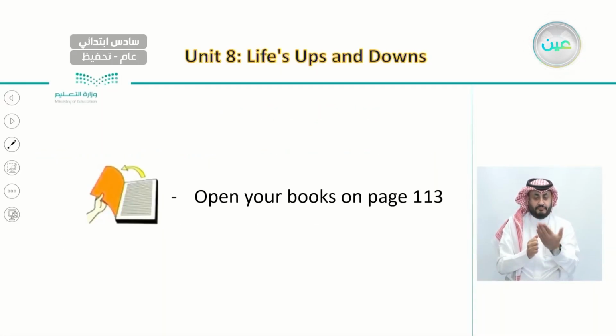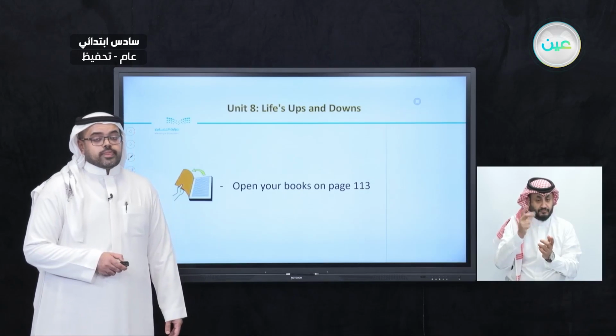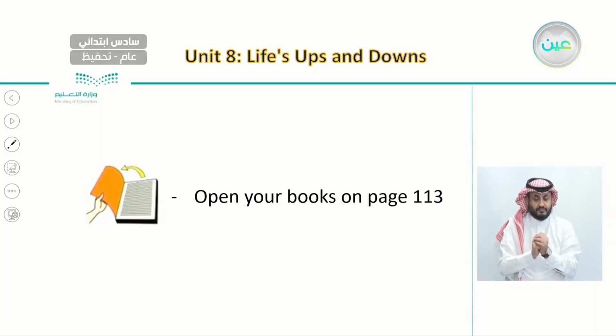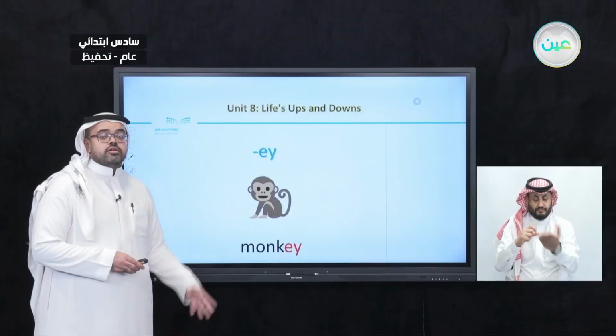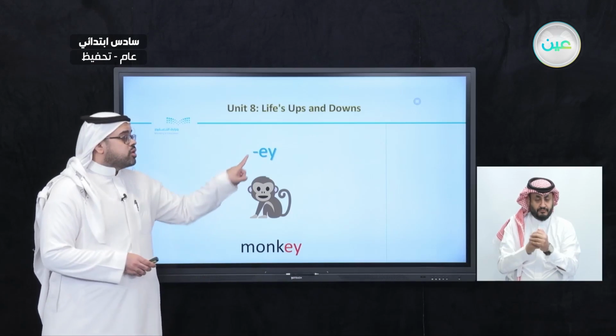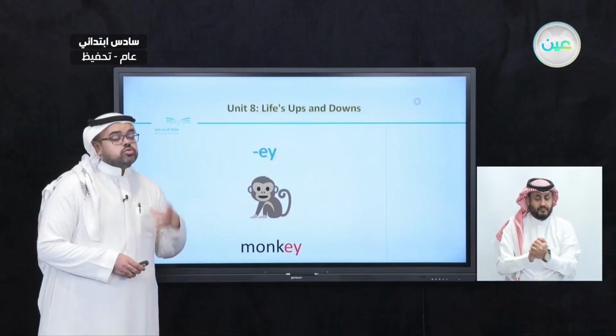To begin with, I would like you to open your books on page 113. The first set we have is words that end with E and Y. Here we're going to listen to a couple of words.